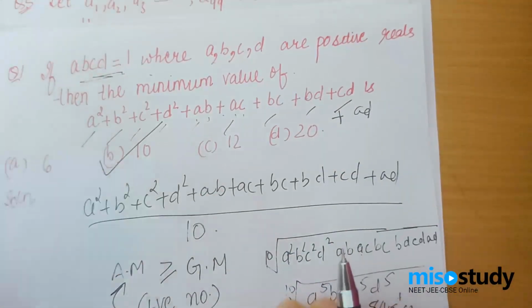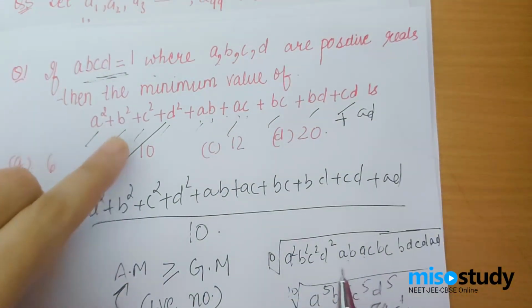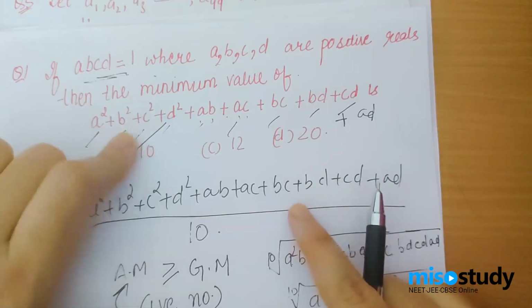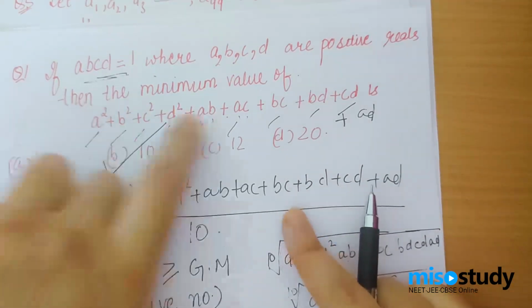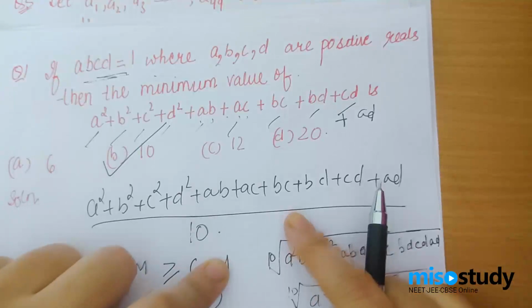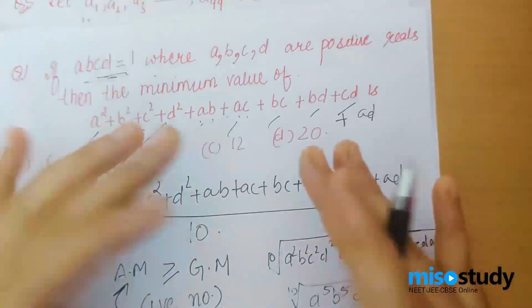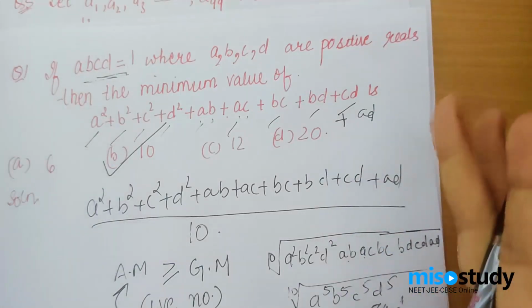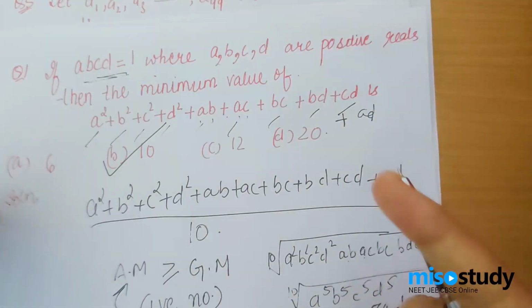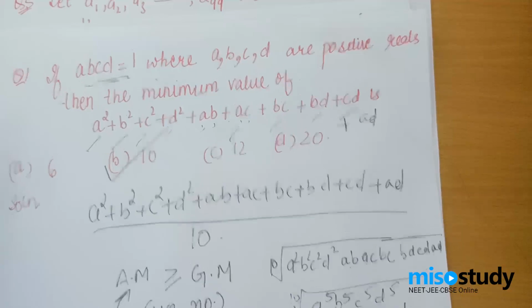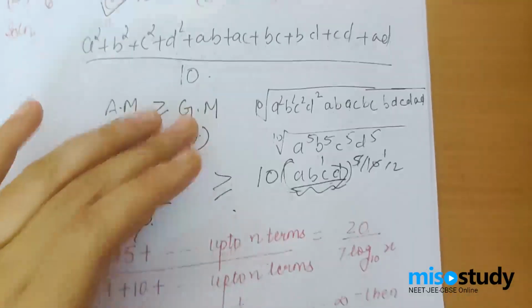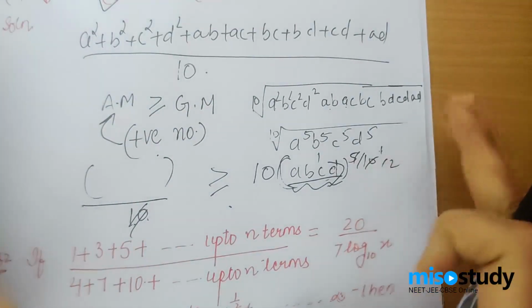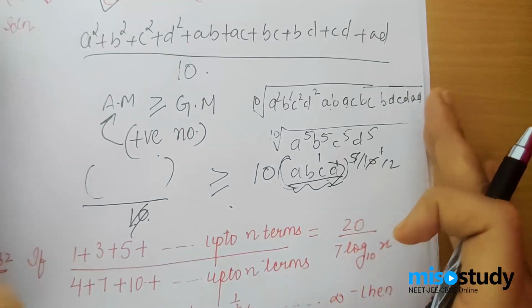These are 10 terms, so the answer would be 10. How? Because once I solve this, I will write the sum of all the numbers divided by 10 greater than or equal to, when I multiply these, it will give me A, B, C, D raised to the power something, which is 1. So my answer clearly is 10 in this case. So I can do such questions orally also. This was not at all required, but since I wanted to make you understand, I had to do this.